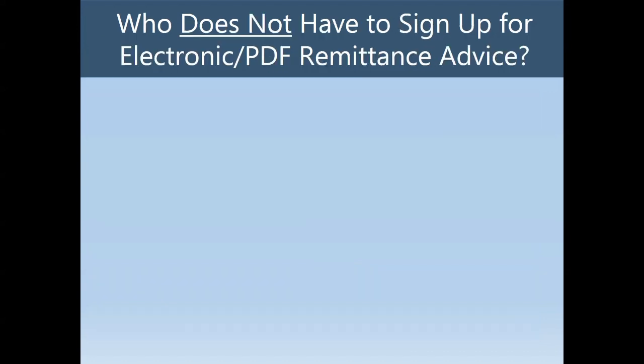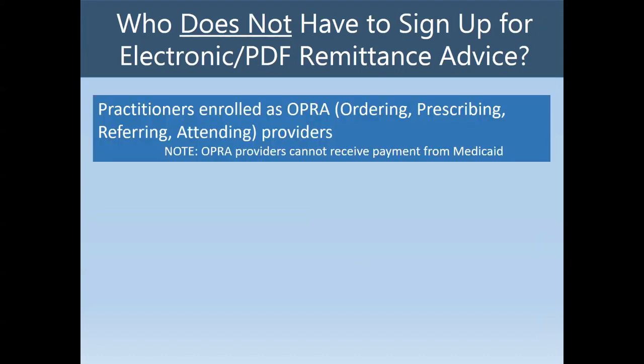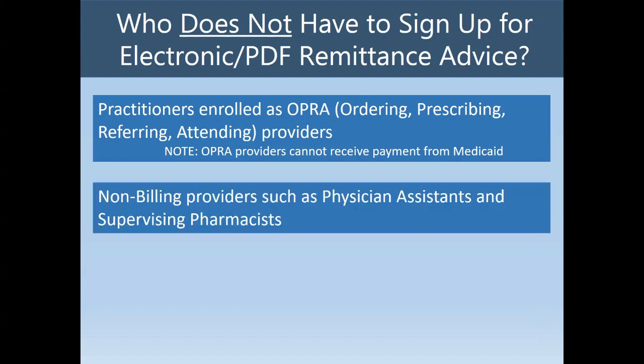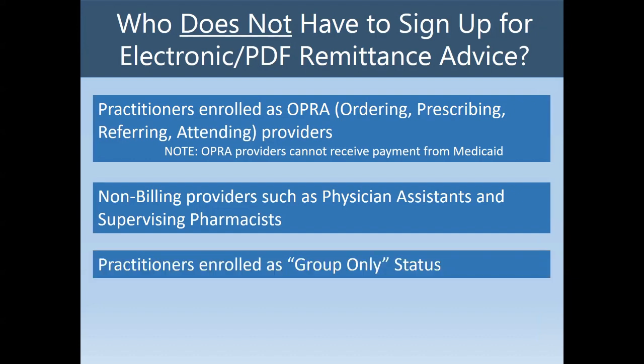Who does not have to sign up for the electronic or PDF remittance advice? Practitioners enrolled as OPRA, ordering, prescribing, referring, attending providers do not have to sign up for the electronic or PDF remittance advice. Please note, OPRA providers cannot receive payments from Medicaid. Non-billing providers such as physician assistants and supervising pharmacists, as well as practitioners enrolled as group-only status, are also exempt from the electronic and PDF remittance advice requirement.